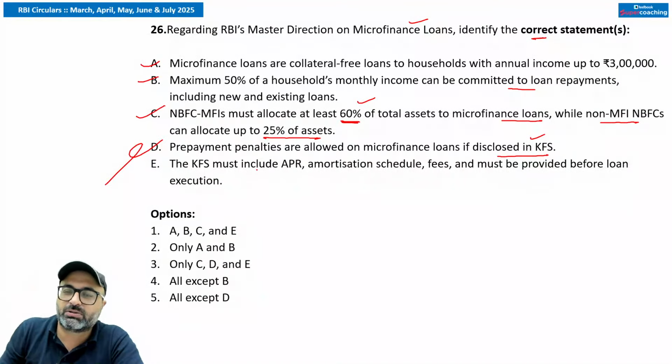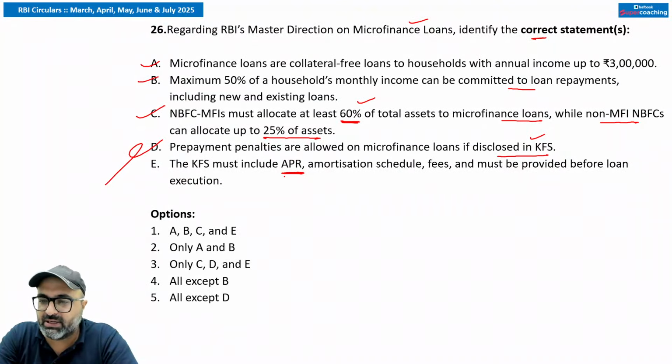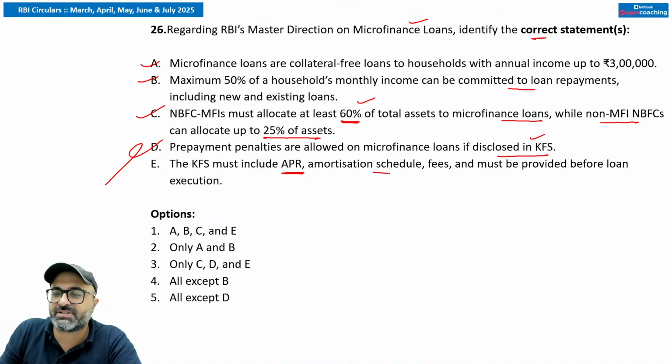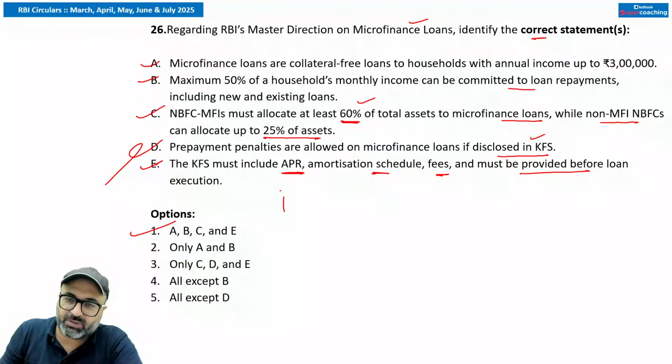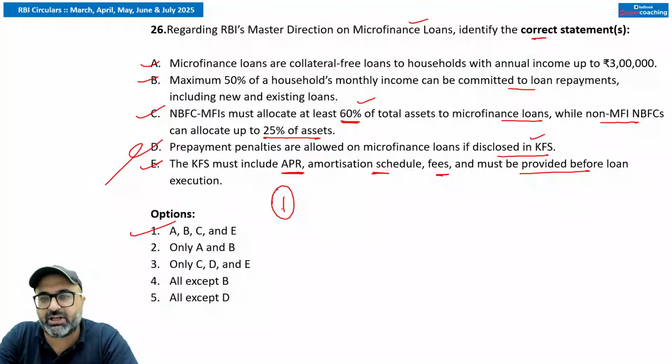KFS must include the annual rates. That is correct. Must include the amortization schedule. That is correct. Fees must be provided before the loan execution. That is correct. So what will be the answer, sir? First option: A, B, C, E is correct, but the D option is wrong. Next,